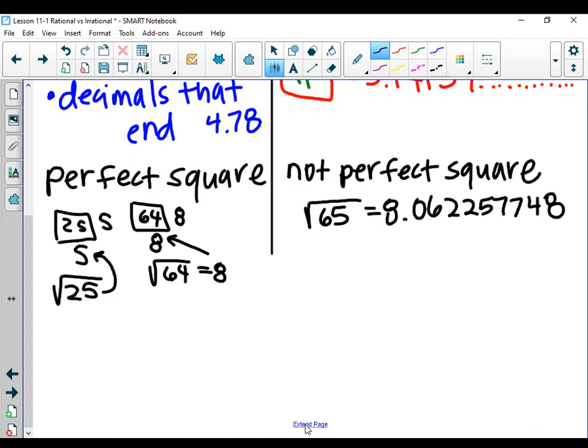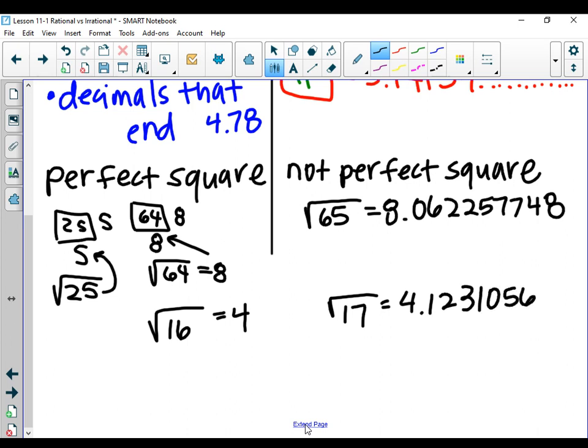How do you find the square root of something? What times itself got you that number? Square root of 16. What times itself got you 16? 4. Square root of 17. What times itself got you to 17? I'll tell you: 4.123105626.